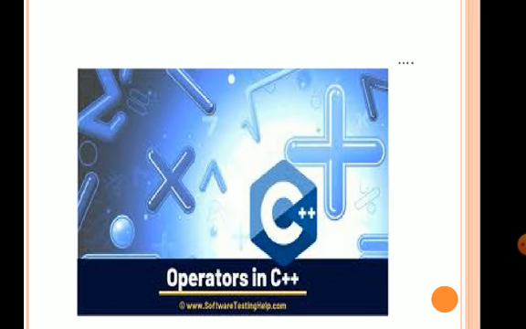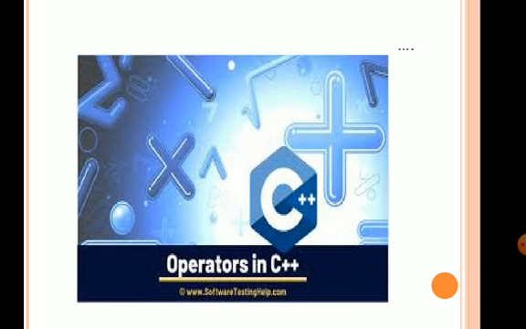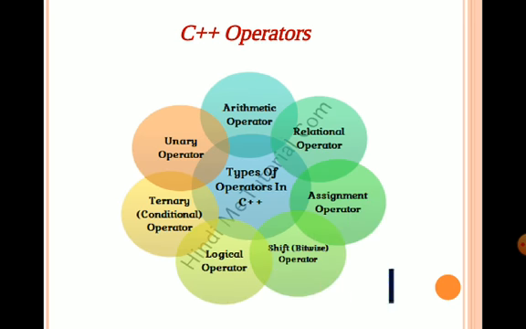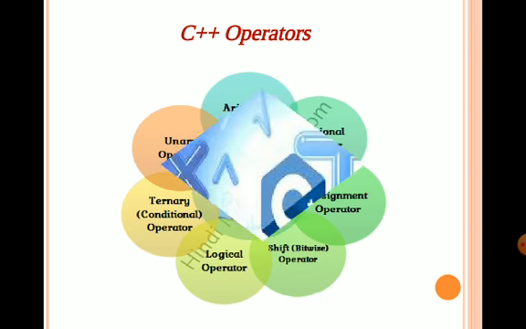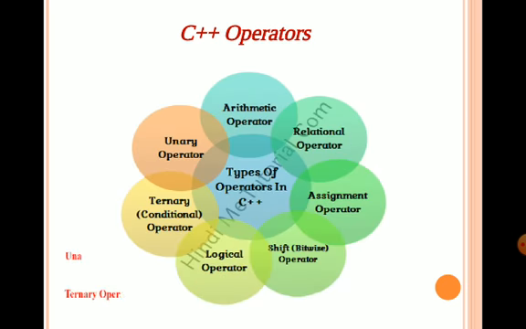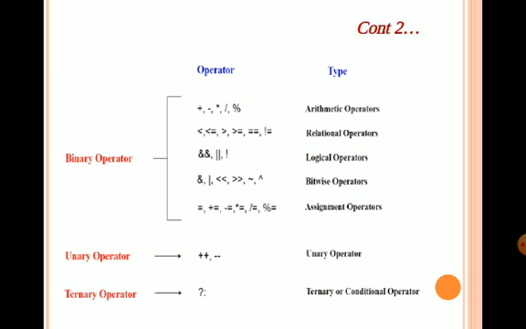Operators. What is an operator? The operator helps us to perform various operations in C++. Some of the operators are arithmetic operator, relational operator, assignment operator, shift or bitwise operator, logical operator, ternary or conditional operator, and unary operator. This chart clearly explains the types of operators and the operators specified there.